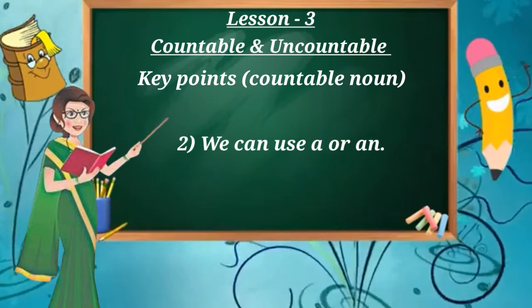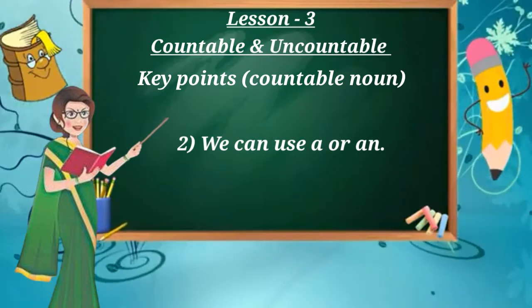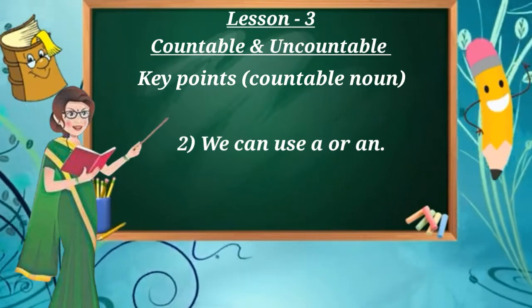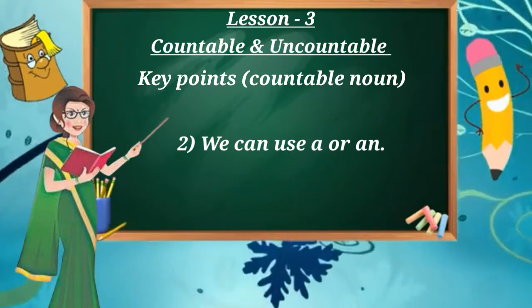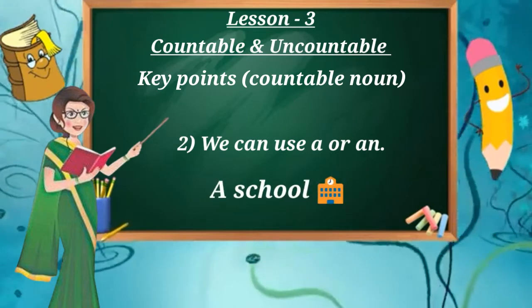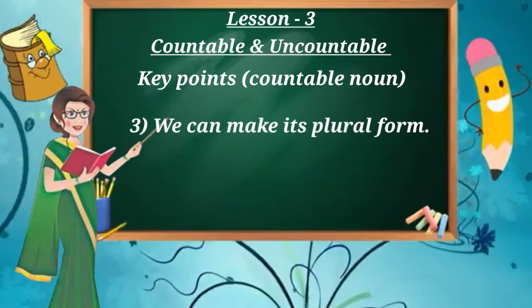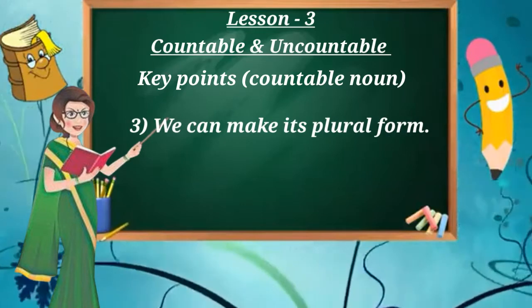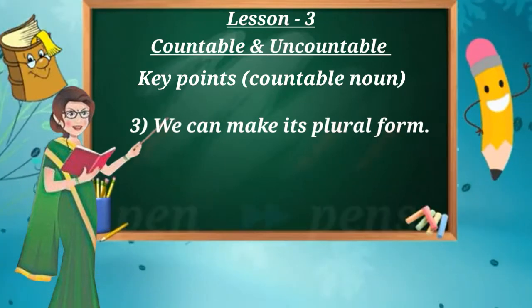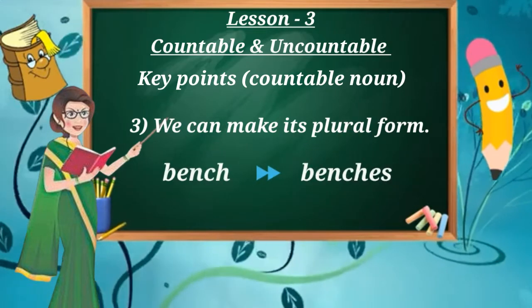Do you know the meaning of a or an? Yes, it means single or one. So here you can use a or an, like an apple, a jug, a school, etc. Then the last point, we can make its plural form, like boy, boys, pen, pens, lady, ladies, bench, benches.